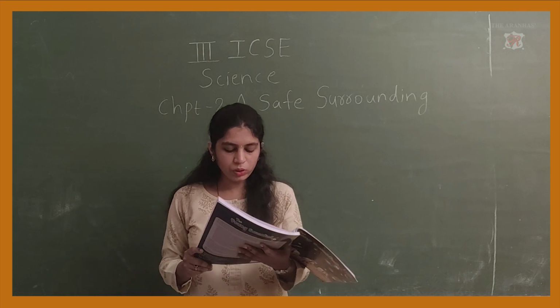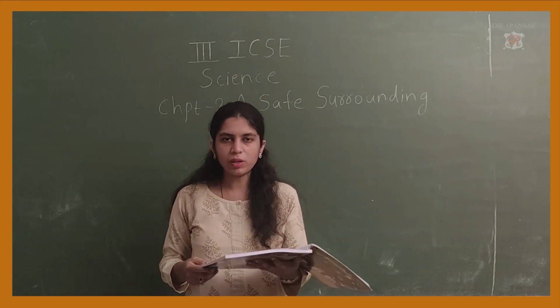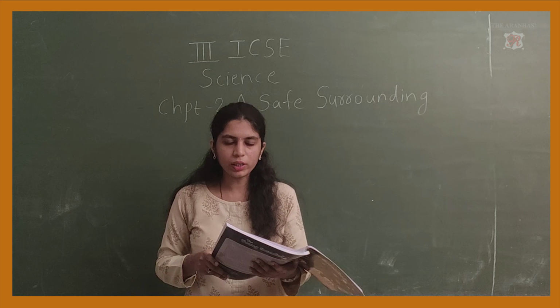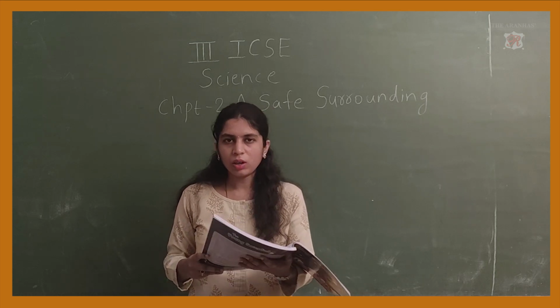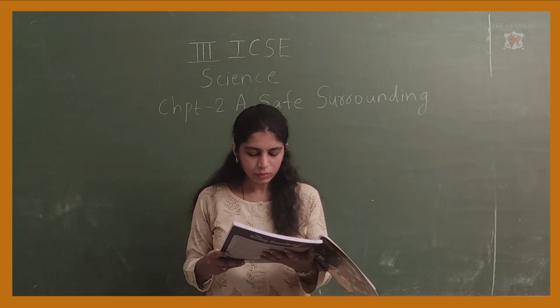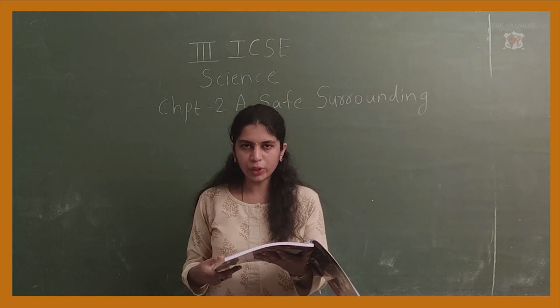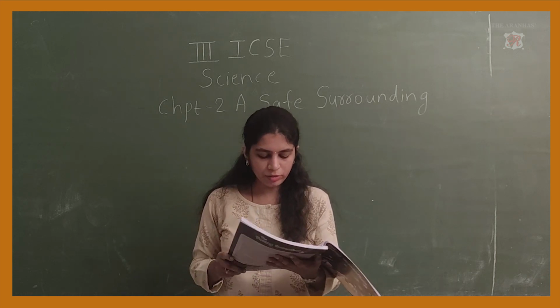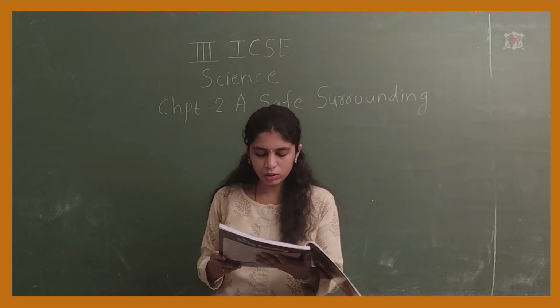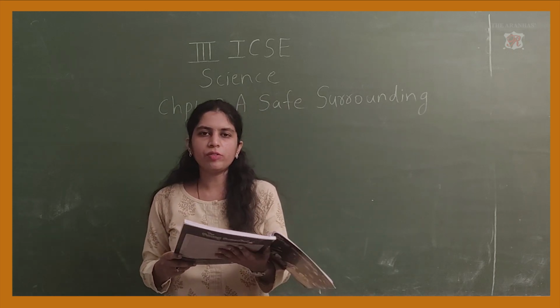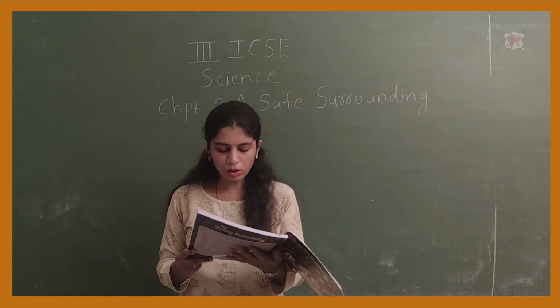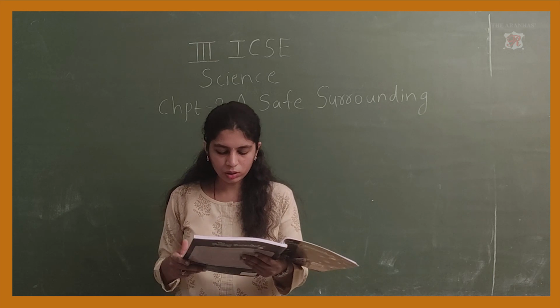So what you should do: do not crowd around the injured person. The person who has met with the accident, you should not gather around him. He may feel suffocated, so you should not do that. Inform an adult to call for a doctor. If there is any adult, you should inform that adult to please call for an ambulance or a doctor.